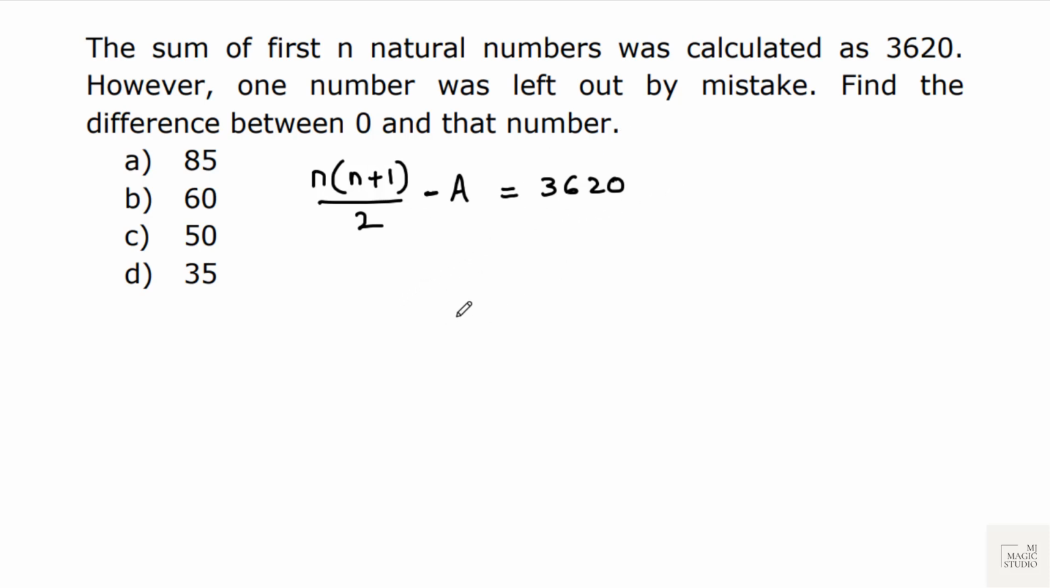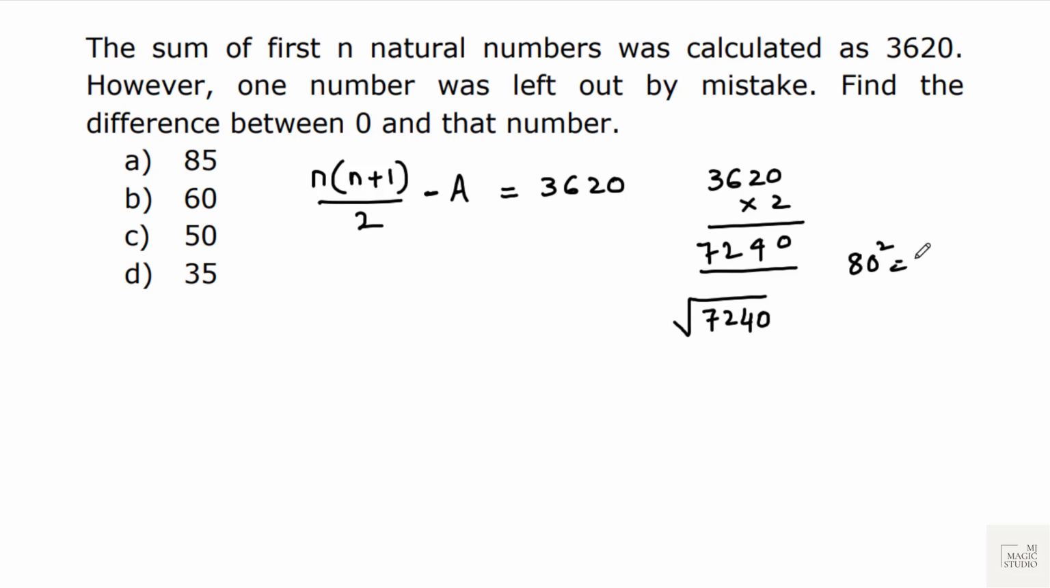Now the simplest process to do this kind of question is simply multiply 3620 by 2. You will get 7240. We now need to find the root of 7240. The root of 7240 would be close to which number's root? We can see that it is near 80. 80 square is 6400. Now I'm checking with 85. 85 square is 7225, and this is just less than 7240. That means our value of n is 85.